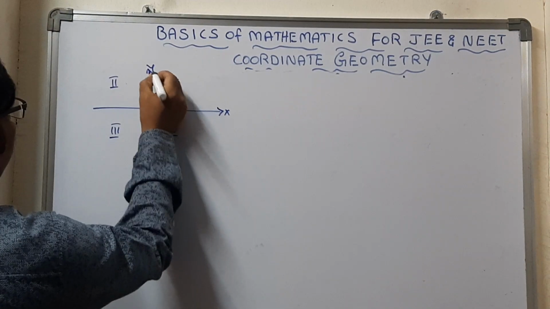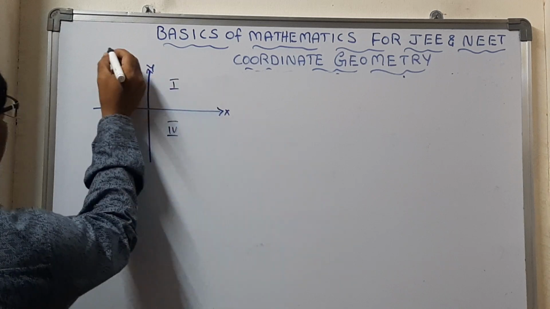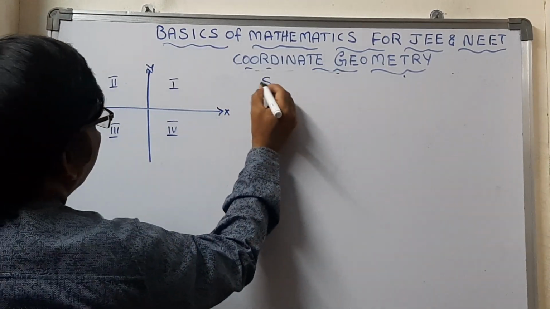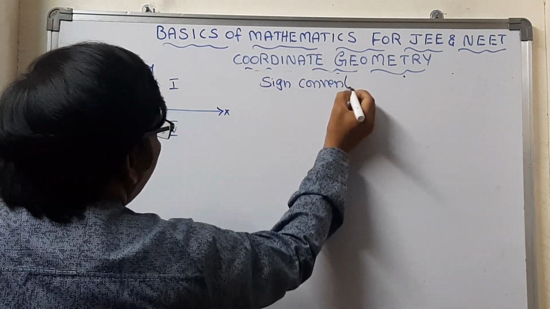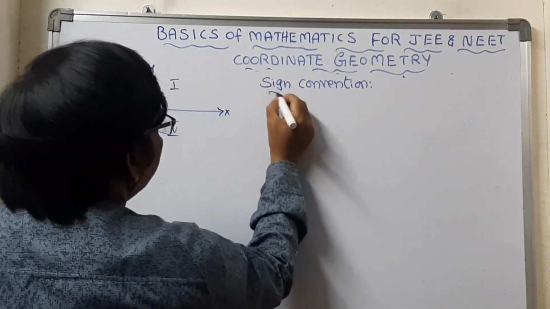Now let us take the sign convention, with the x-axis and y-axis.